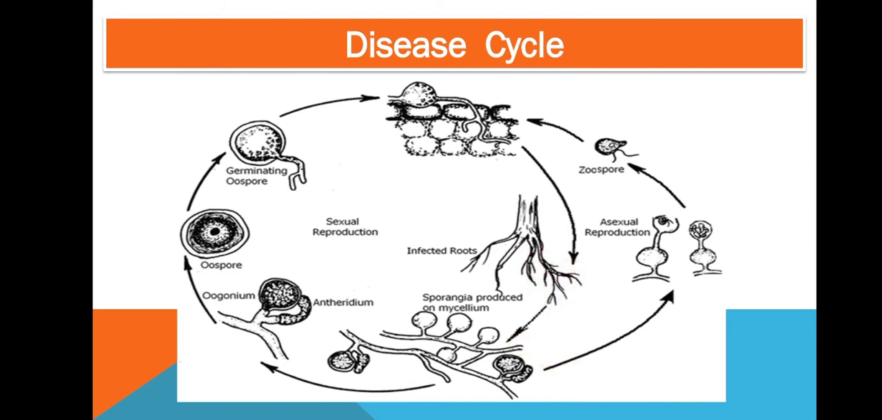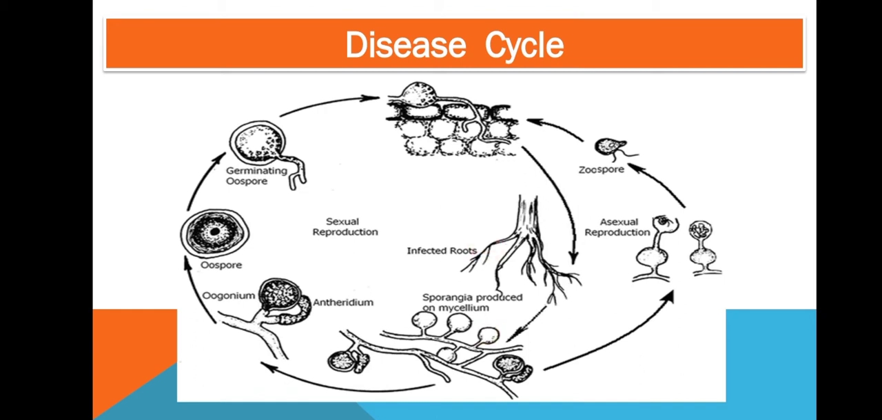Okay, so now the plants are infected, then the pathogen will multiply itself, and for further spread it produces the sporangia. Okay, that is the asexual fruiting body. So bulbous sporangia are produced based on the environmental condition.